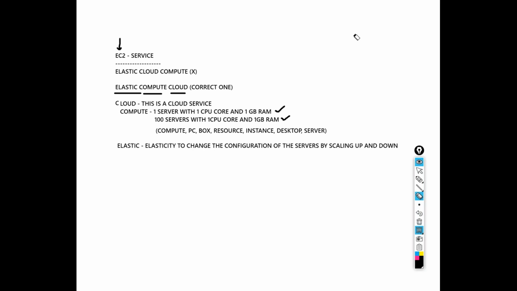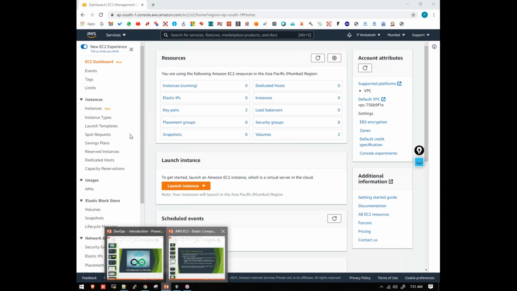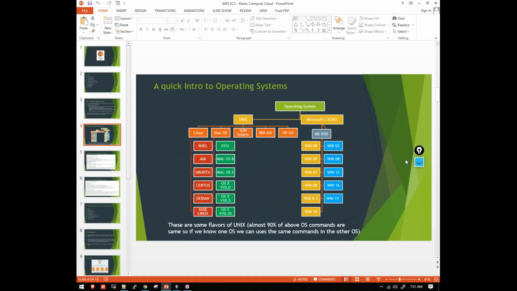Clear? Now what we'll do, we'll try to understand the operating systems, and we will close it for today, because I have to take the demo also, right?